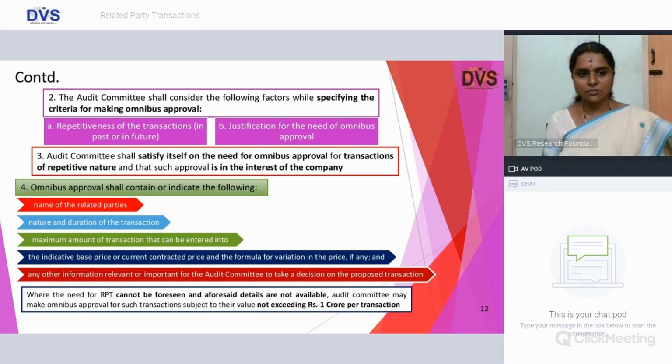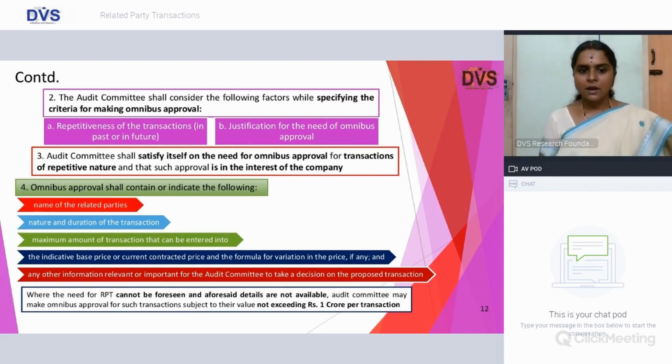Omnibus approval shall indicate the following: name of the related party, nature and duration of the transaction. Say for example, if you are going for loans or advances, the name of the related party, if it is a subsidiary, you already saw that not for wholly owned subsidiary, be it an associate or subsidiary company, and nature and duration of transaction. So if it is going to be loans and advances for a period of 6 months, you will be stating the maximum amount of transaction, say 50 lakhs. You will indicate the base price or the contract price, and the formula for variation in the price shall be indicated, and any other information which is relevant. So what are the terms upon which such loan or investment or advances are being granted shall be stated therein.